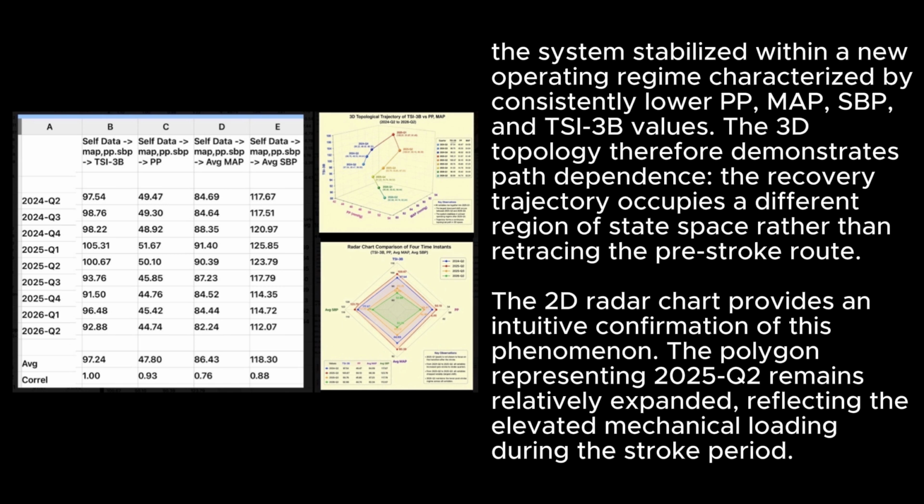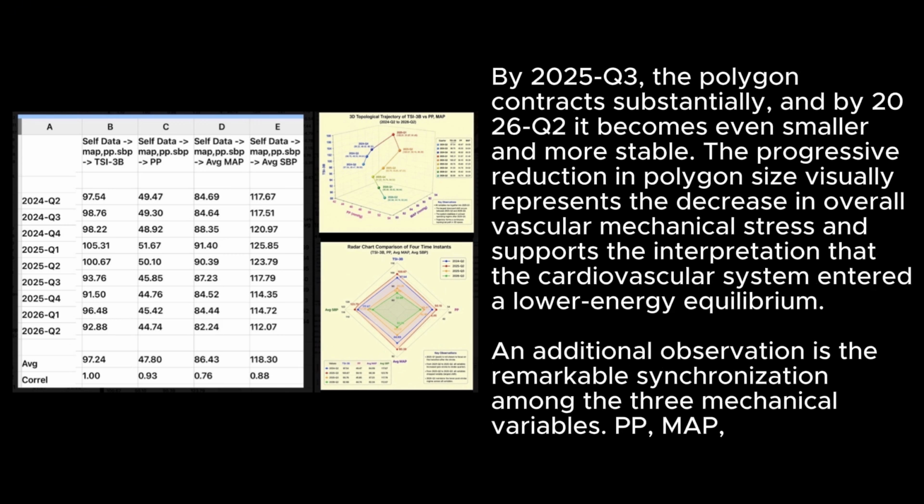The 2D radar chart provides an intuitive confirmation of this phenomenon. The polygon representing 2025 Q2 remains relatively expanded, reflecting the elevated mechanical loading during the stroke period. By 2025 Q3, the polygon contracts substantially, and by 2026 Q2 it becomes even smaller and more stable. The progressive reduction in polygon size visually represents the decrease in overall vascular mechanical stress and supports the interpretation that the cardiovascular system entered a lower energy equilibrium.